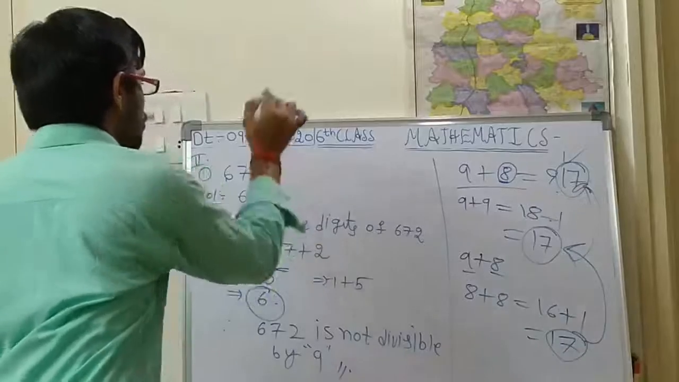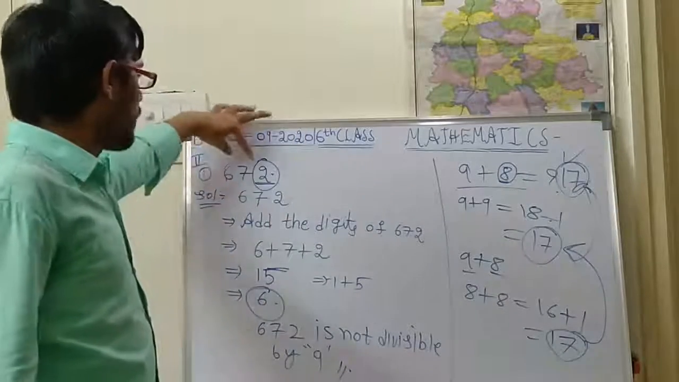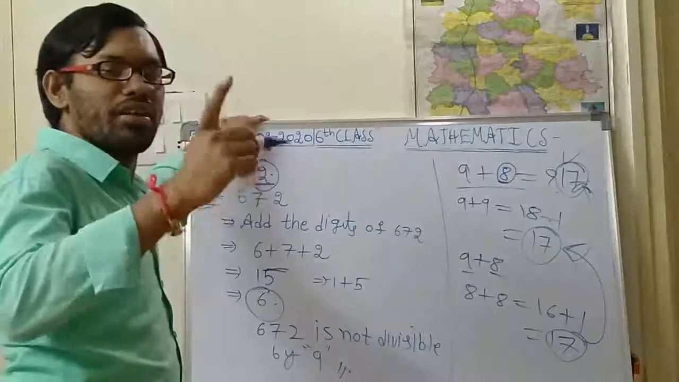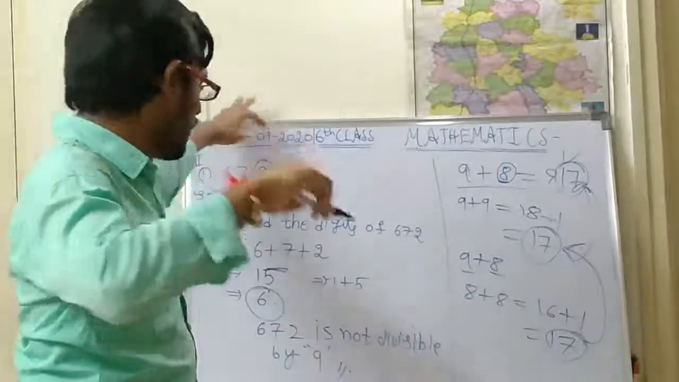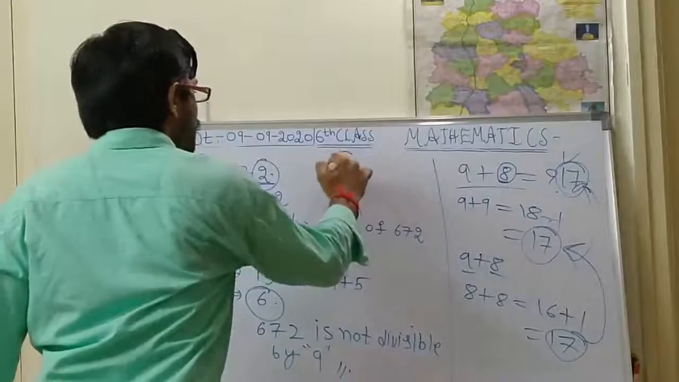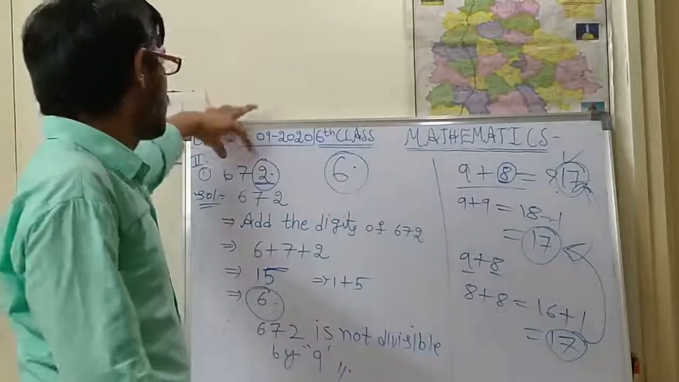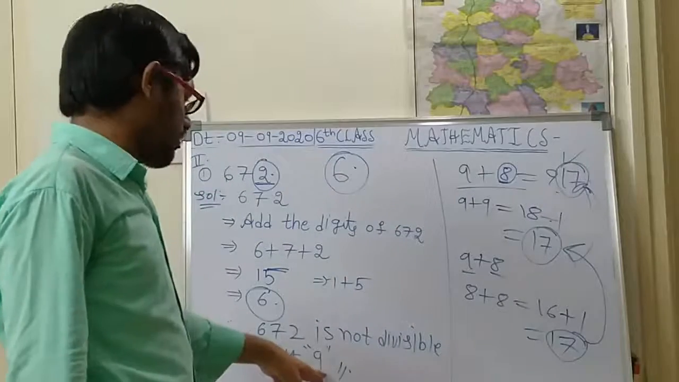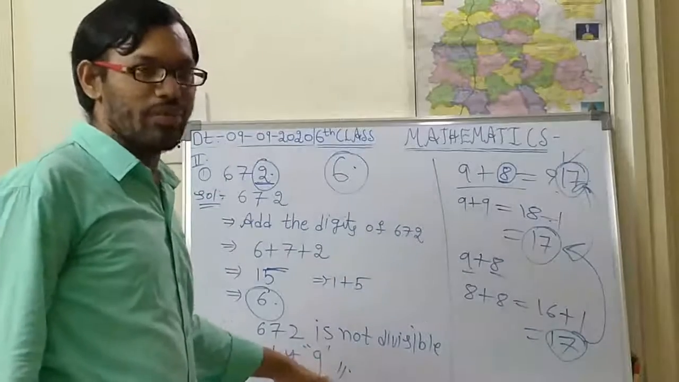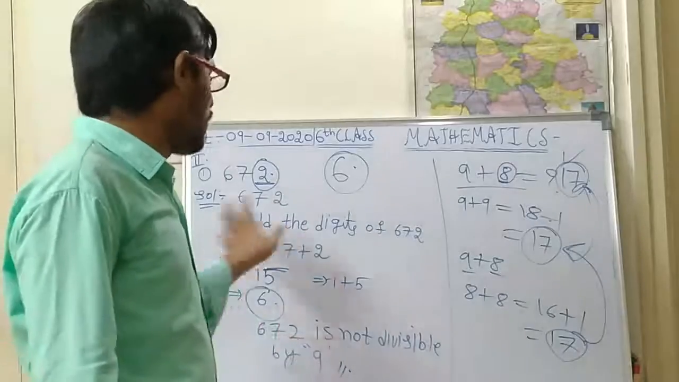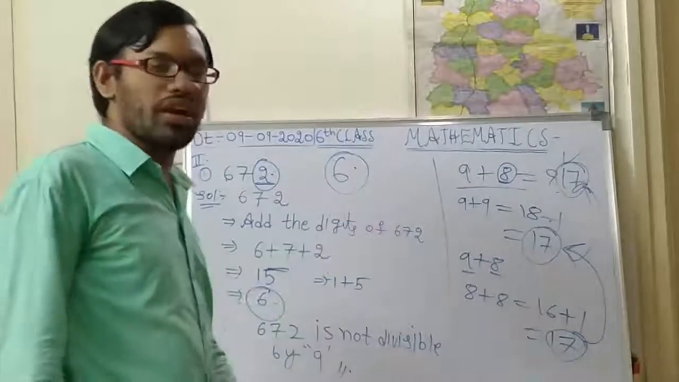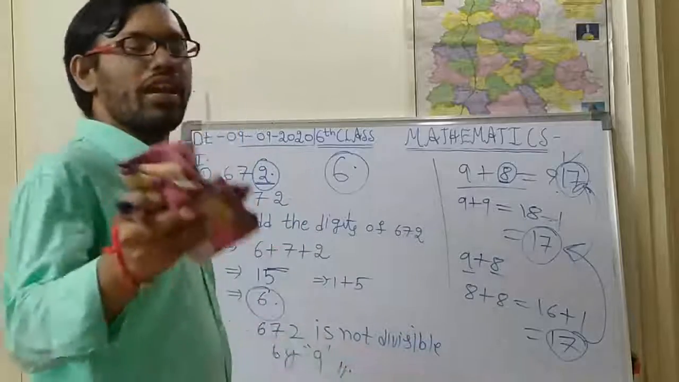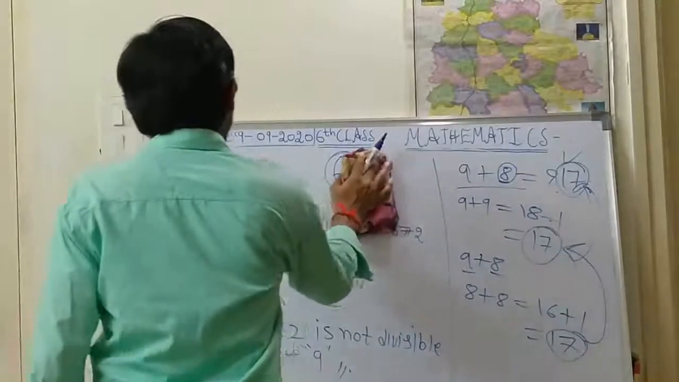The ones place digit is 2. That means this number is divisible by both 2 and 3. If a number is divisible by both 2 and 3, then that number is compulsorily divisible by 6. That means this number 672 is divisible by 6, but it is not divisible by 9. Okay, I think you have understood. So this is a method of doing the divisibility rule. Next, now we shall go with the 5 number and 10 number.